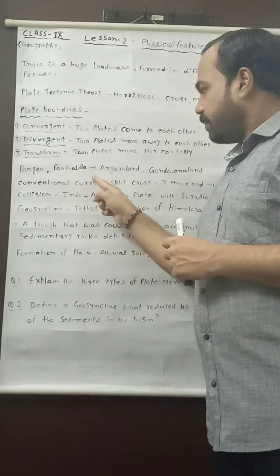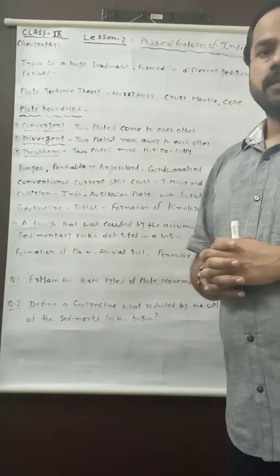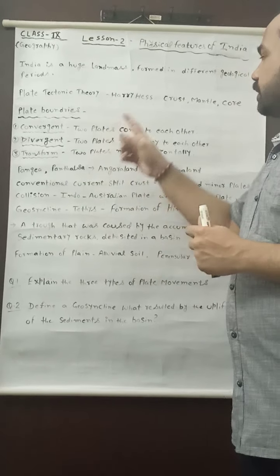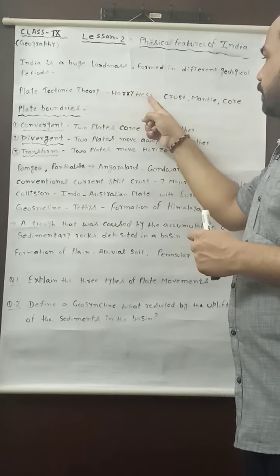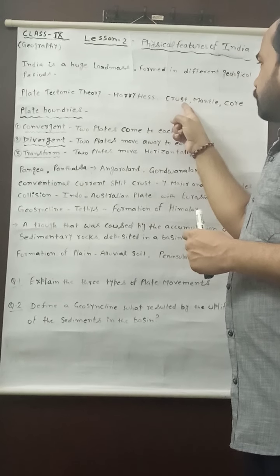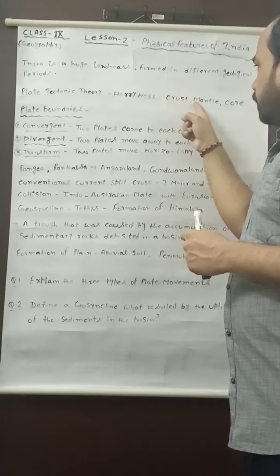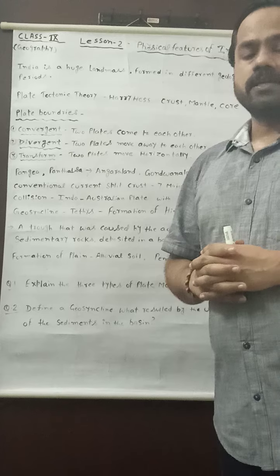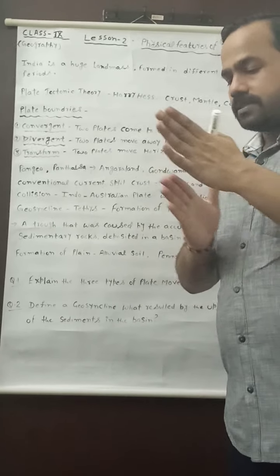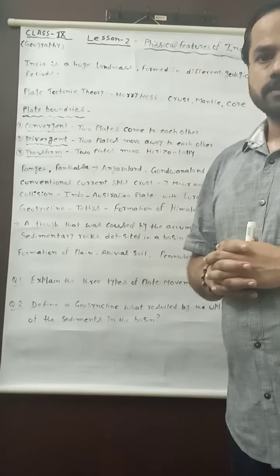process of convectional current, then it was also told to you that in the plate tectonic theory, the crust which is moving on the mantle started to move from one side to another side.